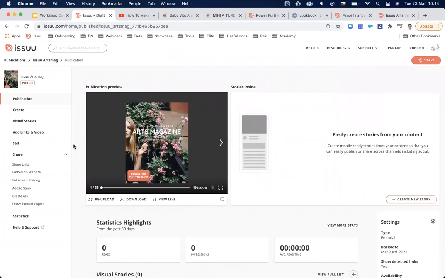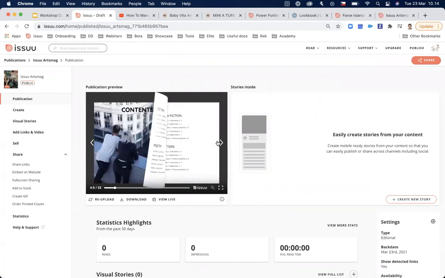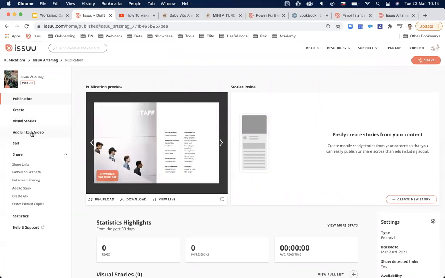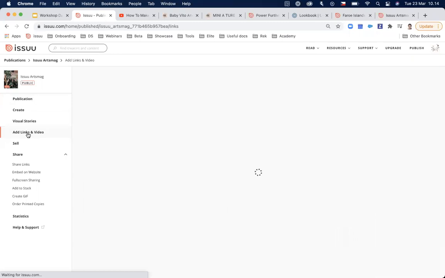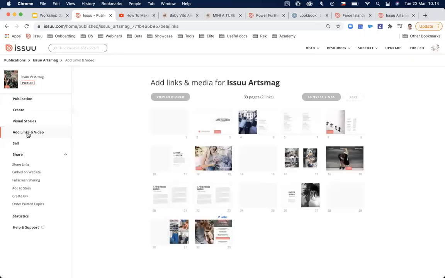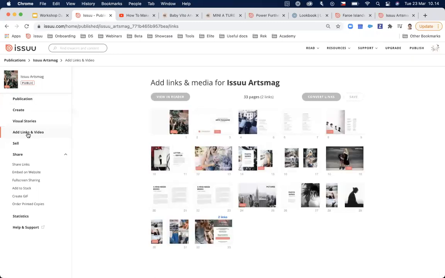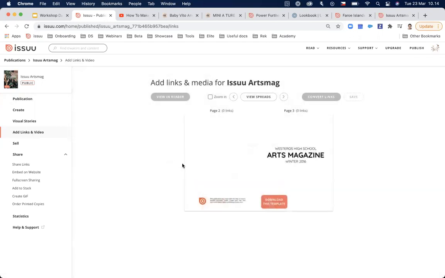But now what I would like to show you is how to enhance your publication with links and videos. So let me go here in the left-hand menu under Add Links and Video. And let me select the pages where I will be adding the links. So on Issuu, we have this ability to add YouTube and Vimeo videos.